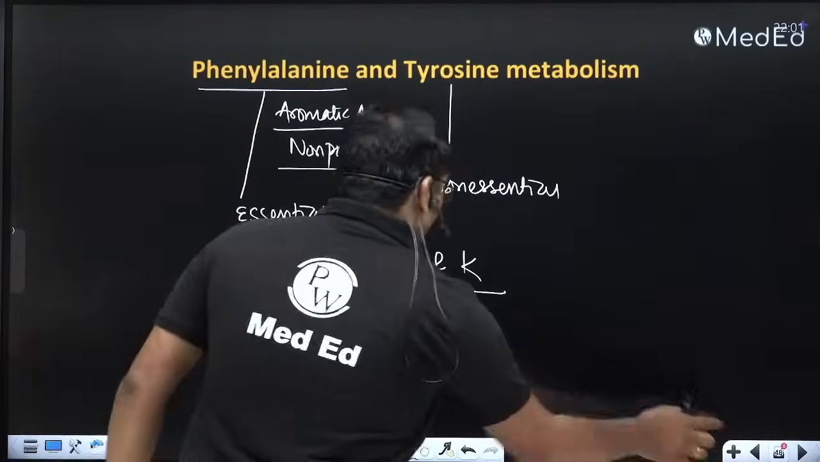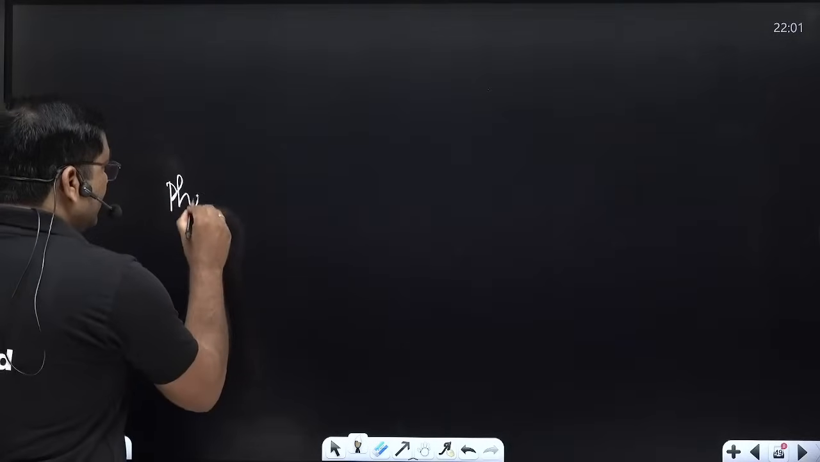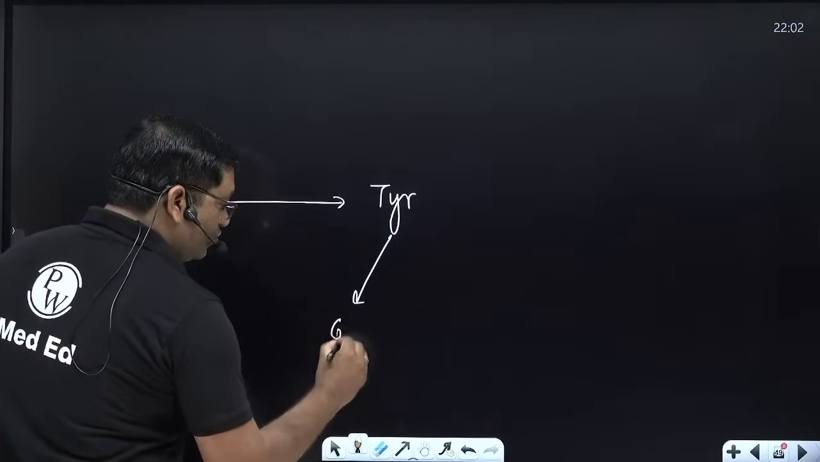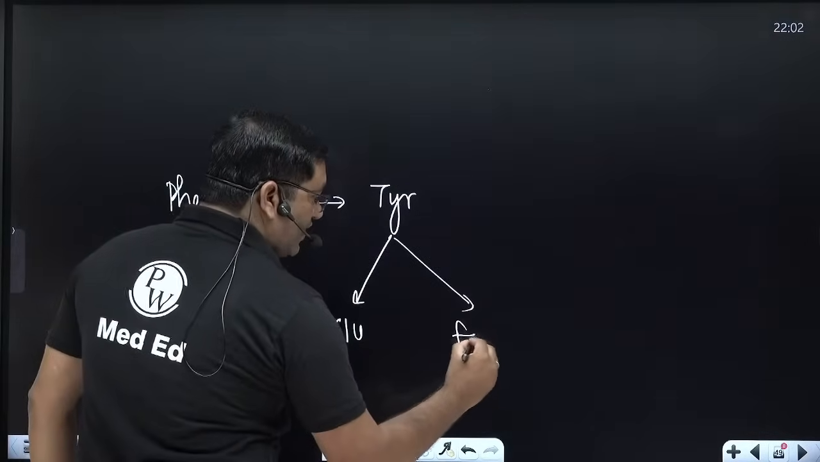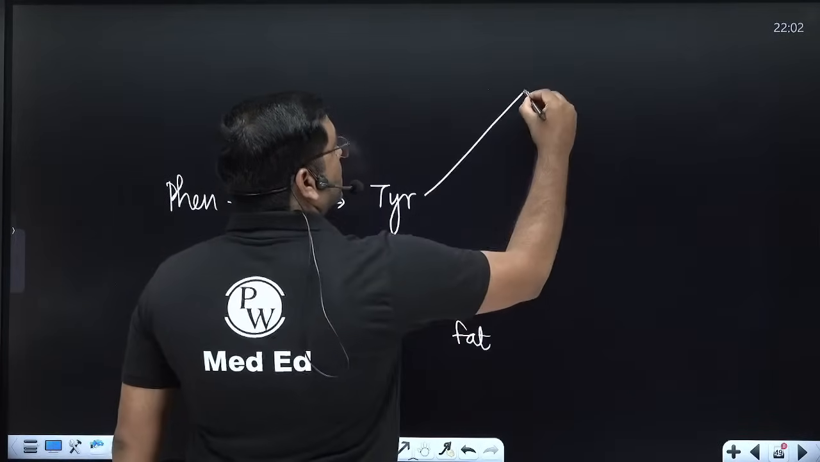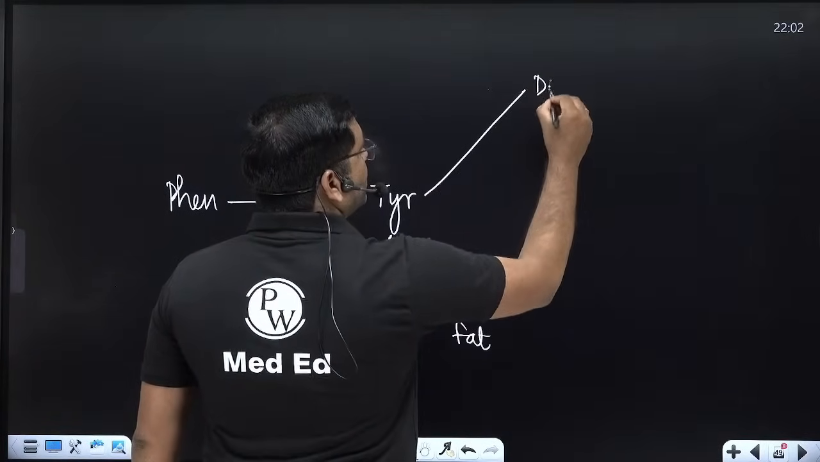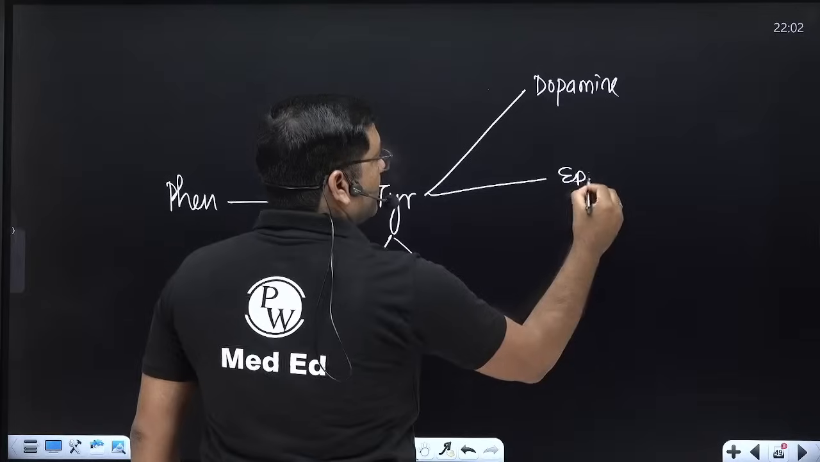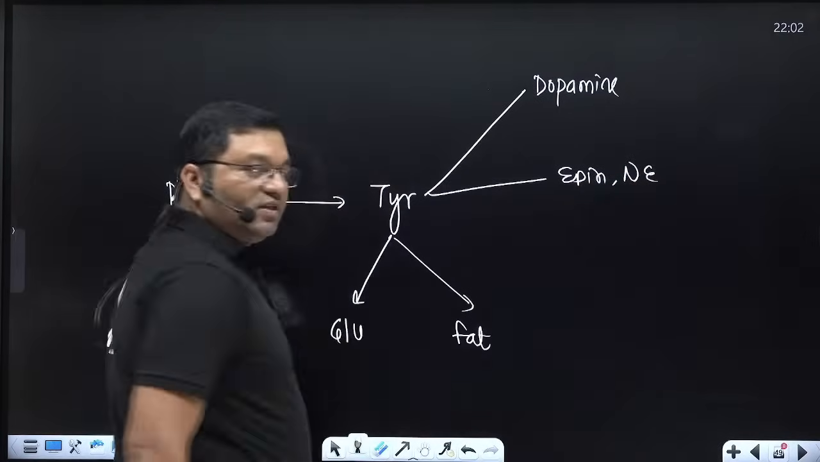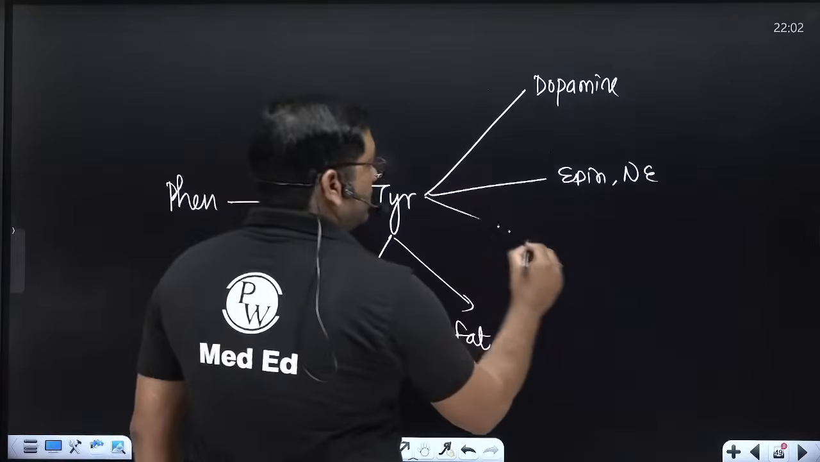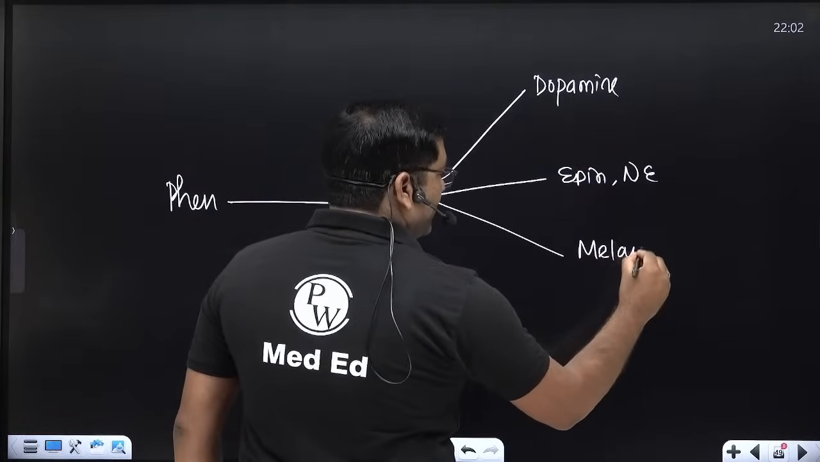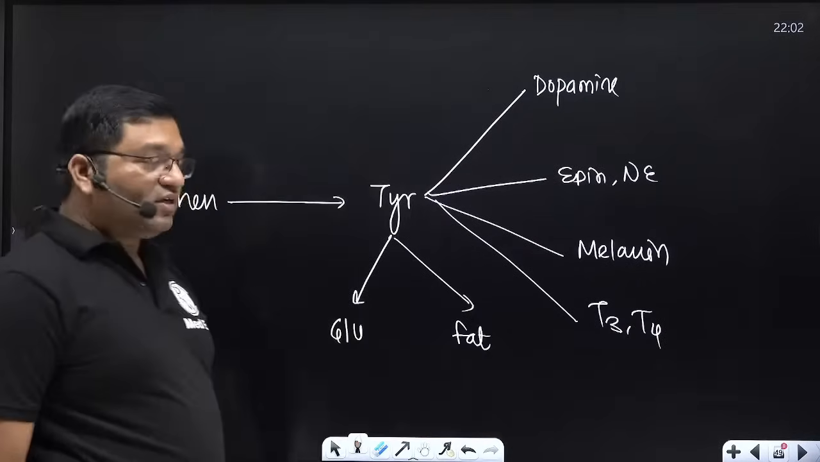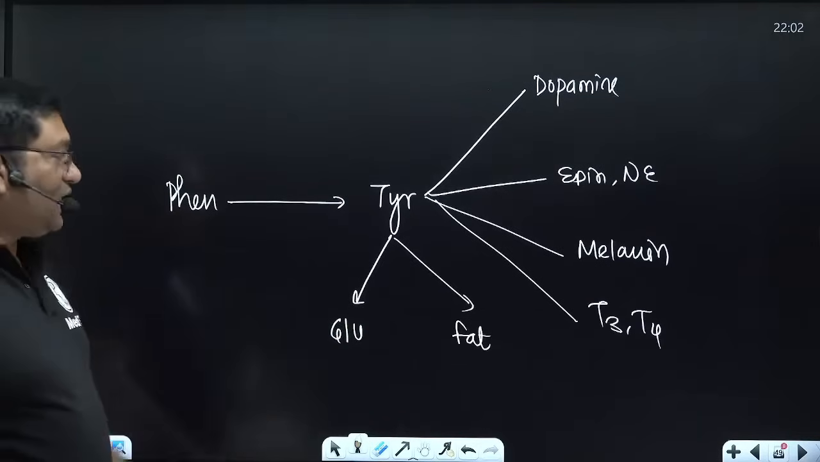Now in the metabolism, see, phenylalanine is converted into tyrosine. Tyrosine will give you glucose. Tyrosine will give you fat, and tyrosine will give you dopamine in the central nervous system. It will give you epinephrine, norepinephrine in the adrenal medulla. Then it will give you melanin in the skin, hair, and eyes, and it will give you thyroid hormone T3 and T4 in the thyroid gland. So this is the overview of phenylalanine and tyrosine metabolism.